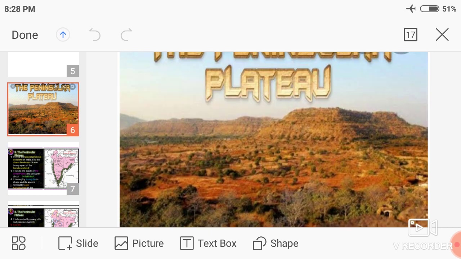It is roughly triangular in shape, formed by Cape Kanyakumari in the south.